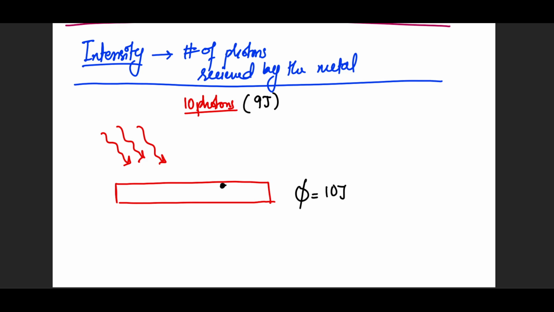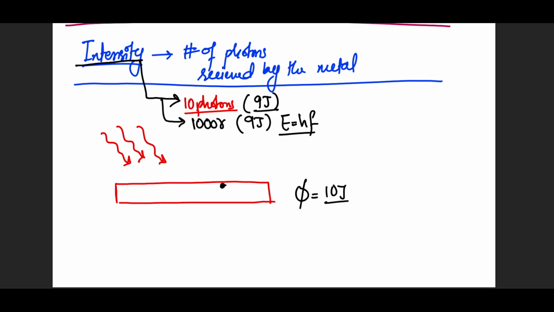Now, if I increase the intensity, what is the intensity? The number of photons. Even if I make 20 photons, even if I provide 1000 photons at this surface, all of them having only 9 joules of energy, according to the idea of E equals hf, no matter what you're trying to do, electrons will not escape. So increasing intensity does not do anything if your energy is not equal to or greater than the work function.